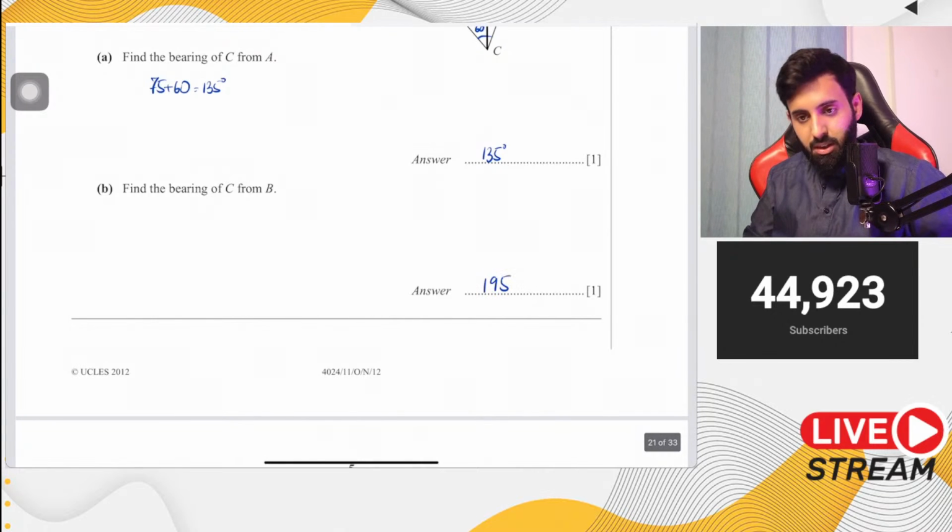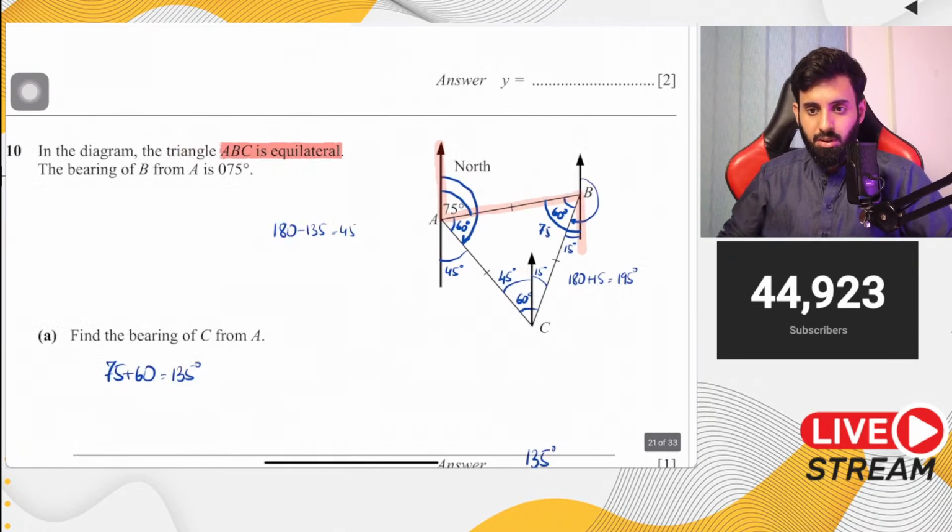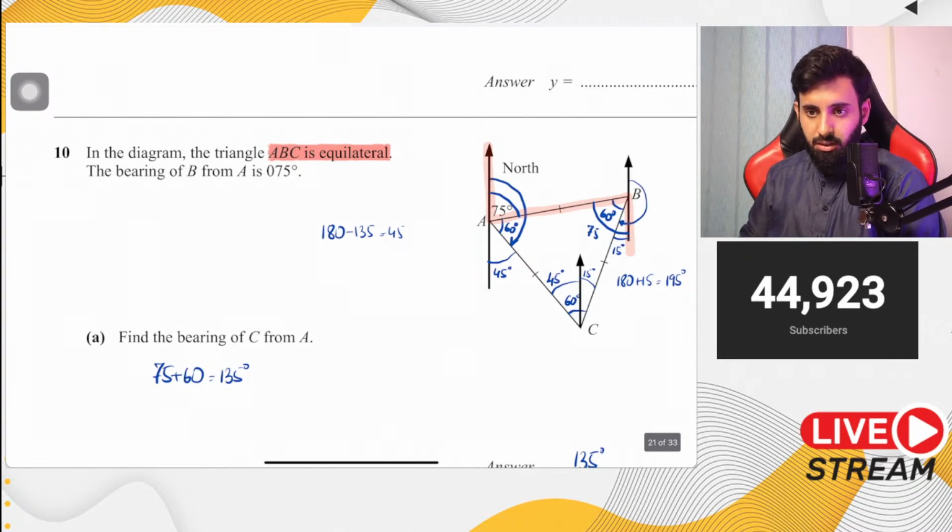Where did the 60 come from? Read the question. The question says ABC is an equilateral triangle, so that is how we got 60.